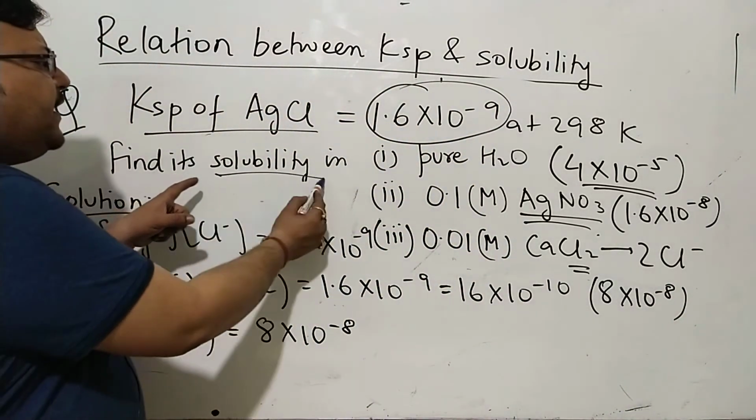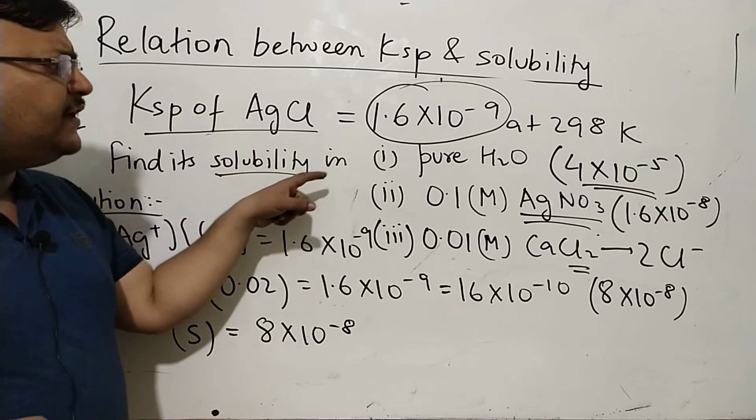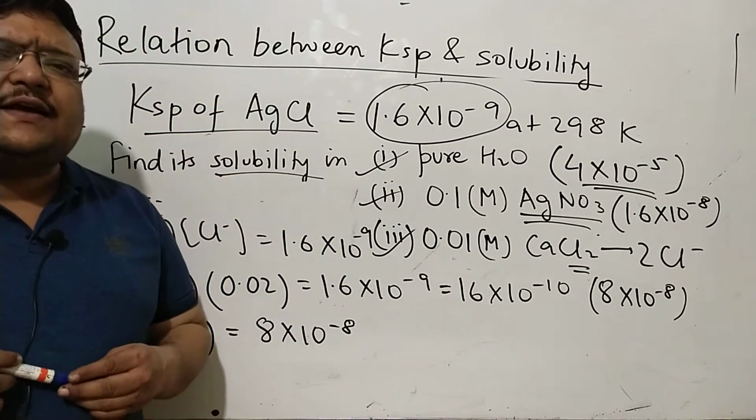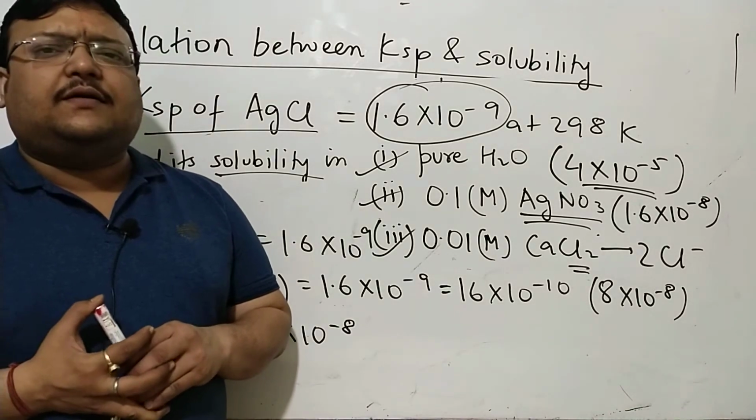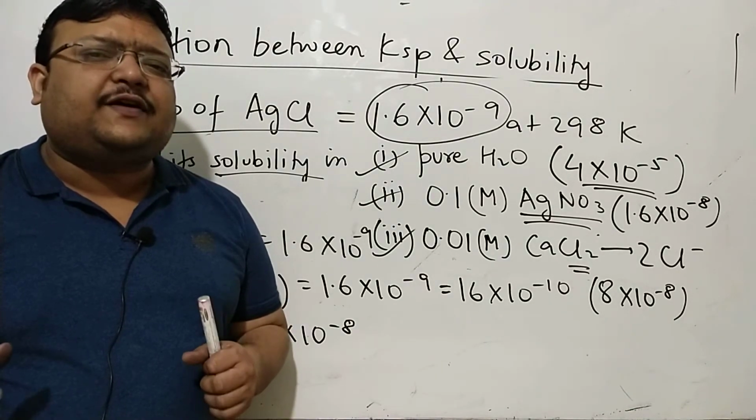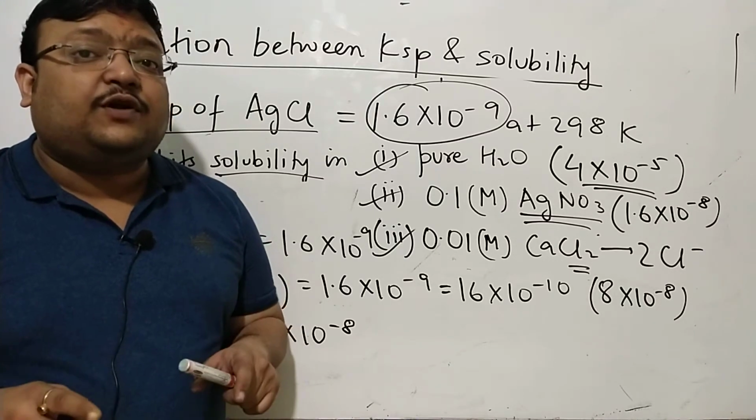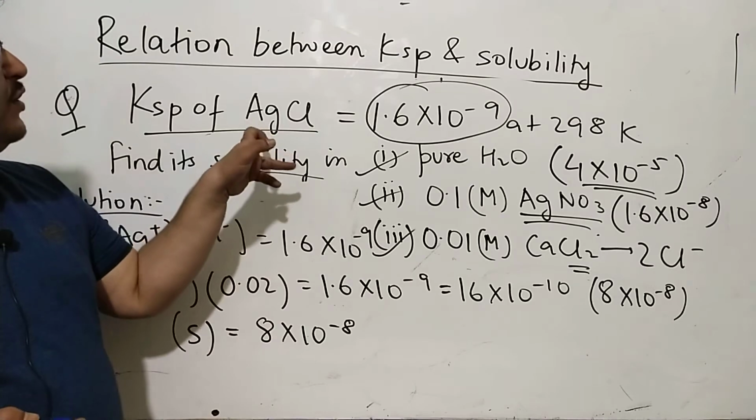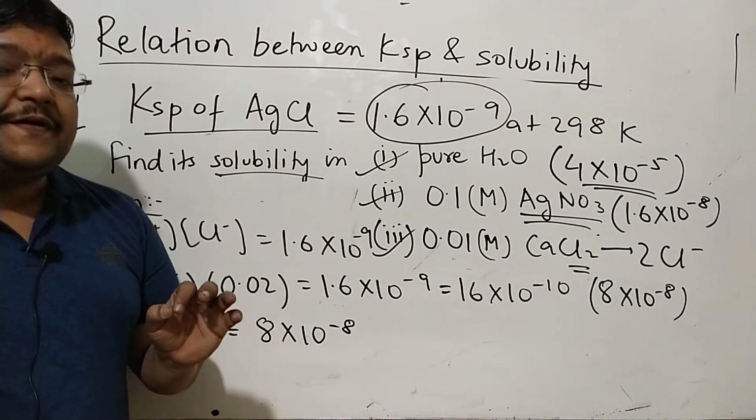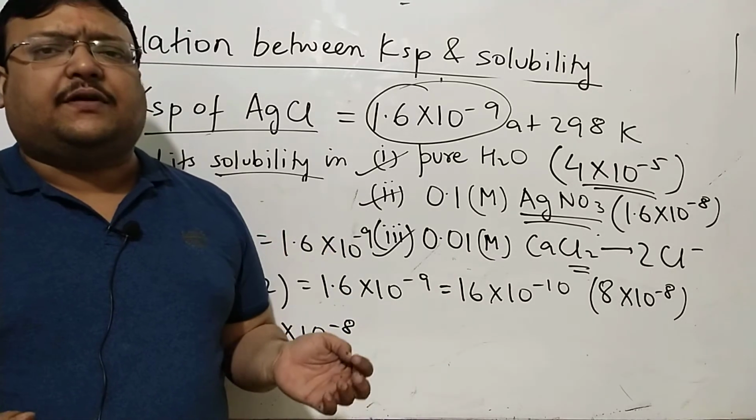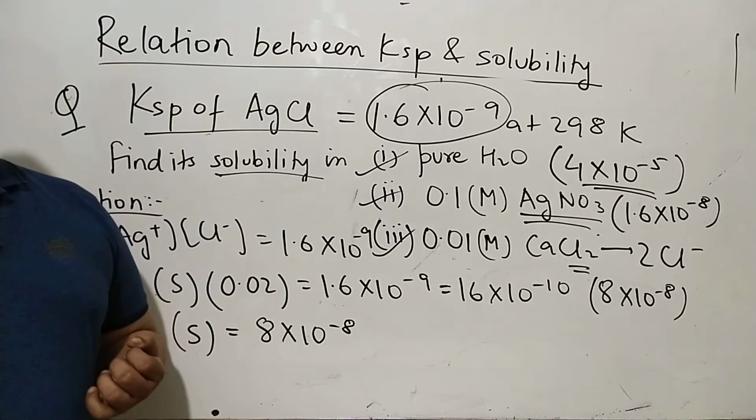You can calculate the solubility of AgCl in three different solutions. And don't you think we were told only a little bit about solubility in the past? We were told solubility is a function of temperature. Yes, it's a function of temperature because Ksp is a function of temperature. Ksp changes with temperature and so does solubility.